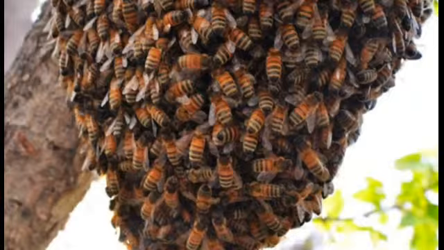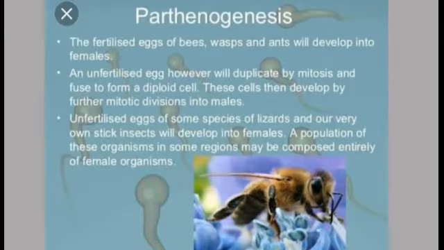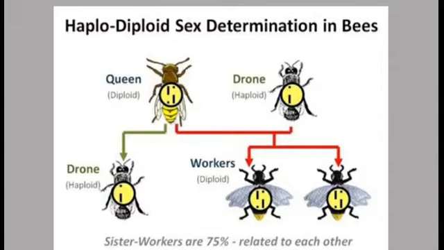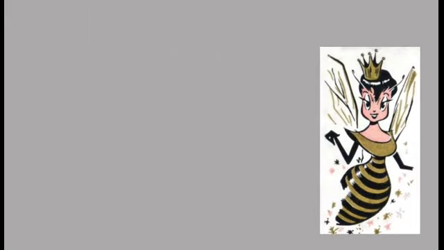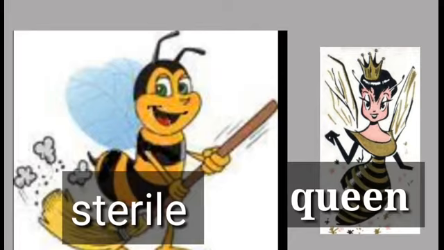Okay? Now, moving toward our topic, parthenogenesis. We have discussed that it is a process in which an organism creates or produces its individual without fertilization, and this individual is produced directly from its gamete. Like in the case of honeybees, the queen is responsible only for fertilization or producing eggs. All the female workers are sterile.